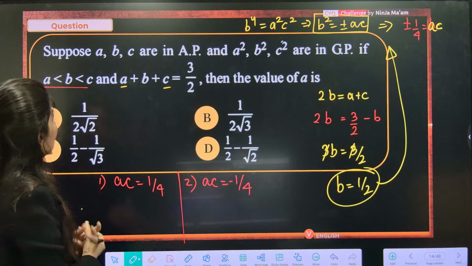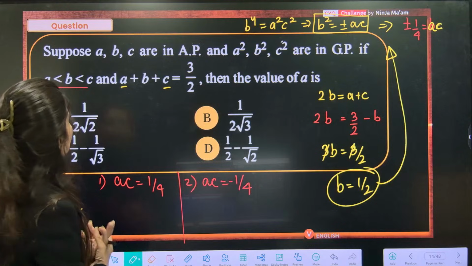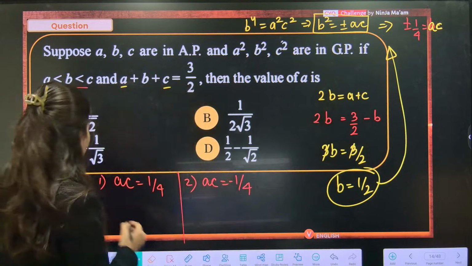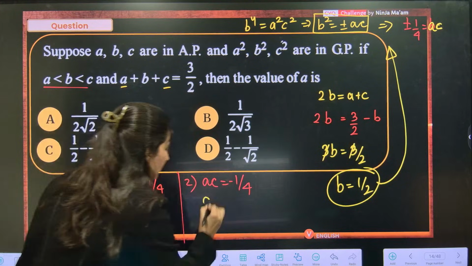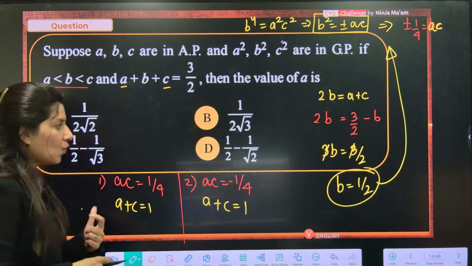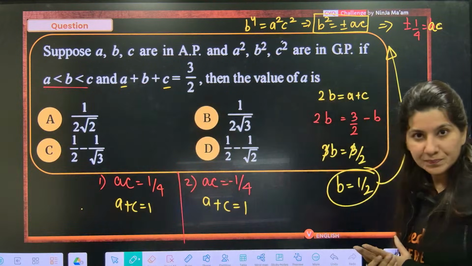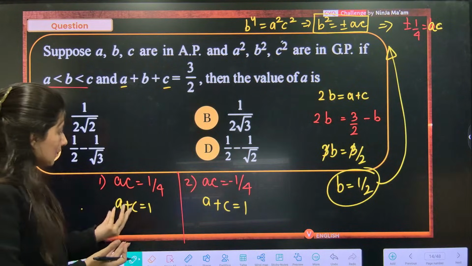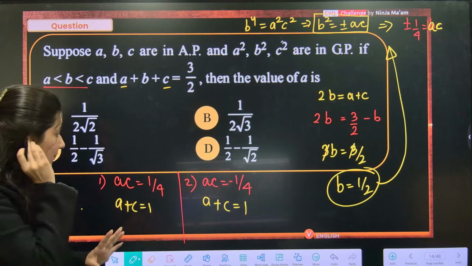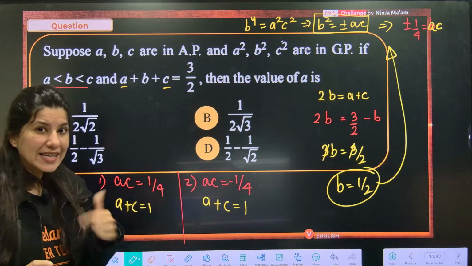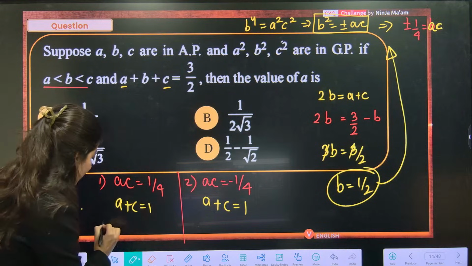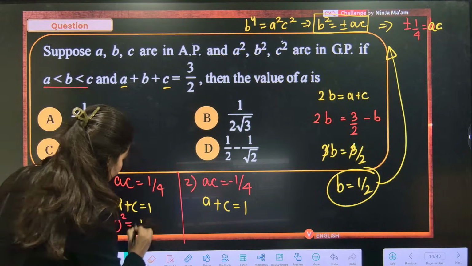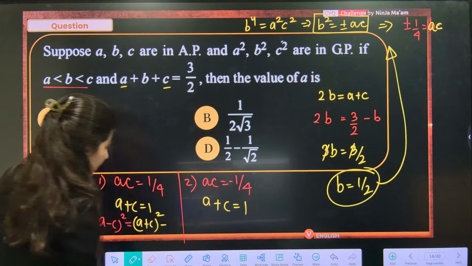Okay. If my AC is 1 by 4, and B is 1 by 2, then A plus C is anyway 1. Here also A plus C is 1. Now what I have to figure out is the value of A. We can actually eliminate C from here, or one more technique is there. Whenever you have this, find out A minus C square. Ma'am, A minus C square is nothing but A plus C whole square minus 4AC.